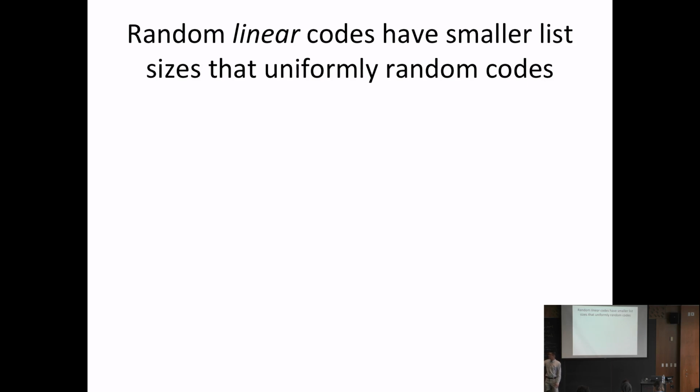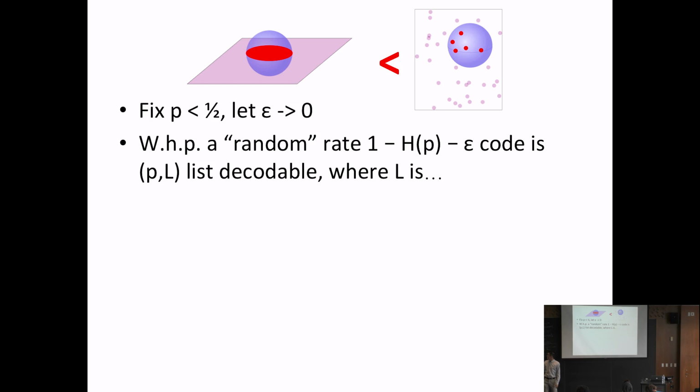Okay, so the title of this slide is the title of the talk, so I'm going to replace it with a picture. Remember our mathematical question: how does the clusteriness of a random subspace compare to a completely random set of the same size? And our main result is that a random subspace, so a random linear code, is less clustery than a completely random set. Okay. On this slide, you should think of p as fixed and epsilon as going to 0.